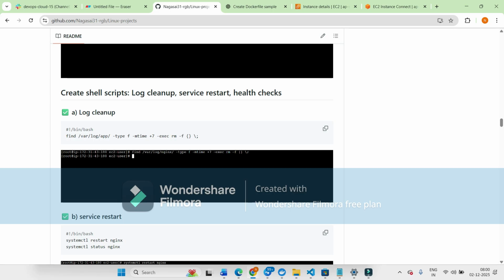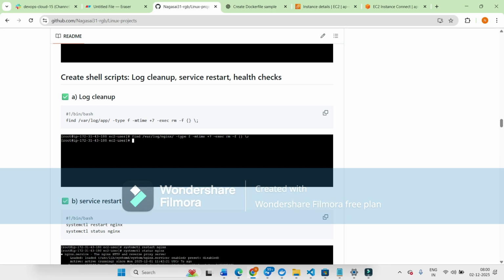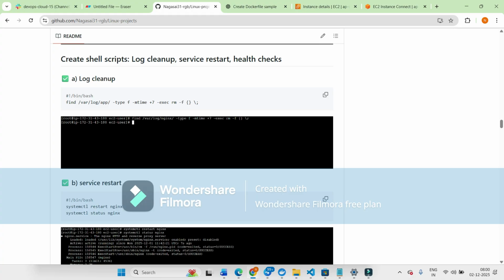And next one is how to clean up the logs. For that we can use find /var/log/app -type f -mtime +7 and also -exec rm. The rm is used to delete the logs.